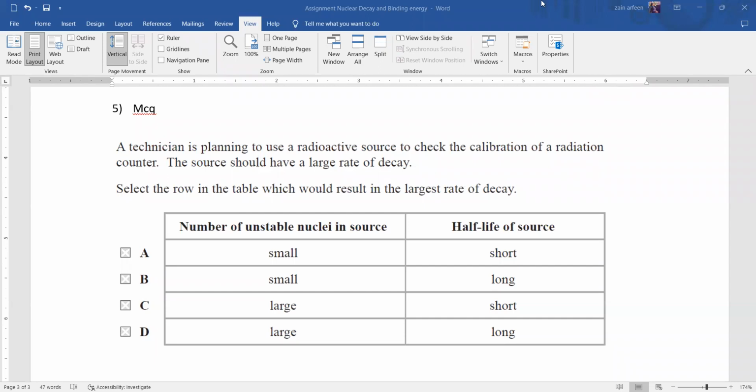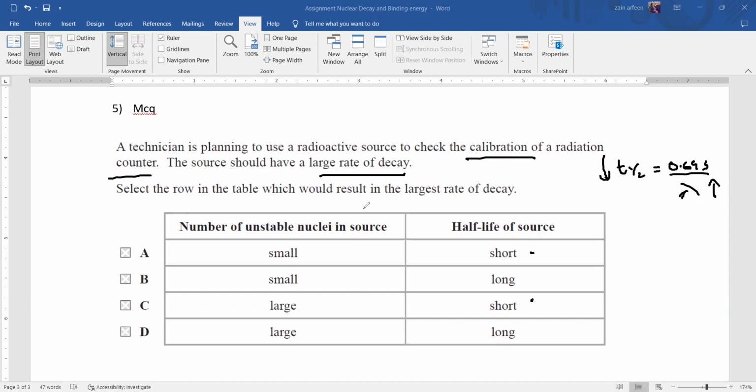A technician is planning to use a radioactive source to check the calibration of a radiation counter. The source should have a large decay constant. The decay constant and half-life are inversely proportional, so half-life is 0.693 divided by lambda. If it has a large decay constant, the half-life will be short. So either A can be an answer or C.